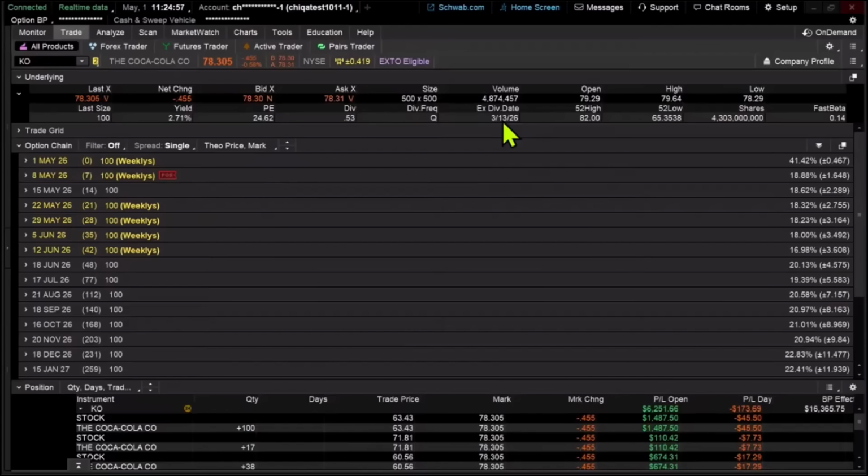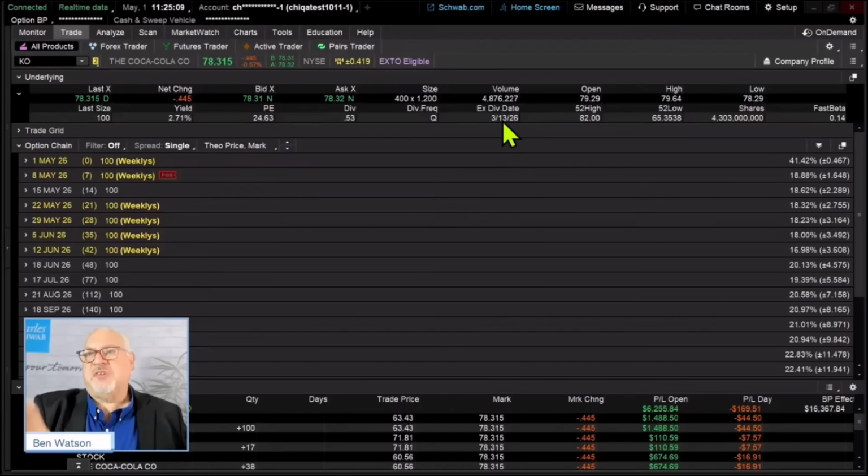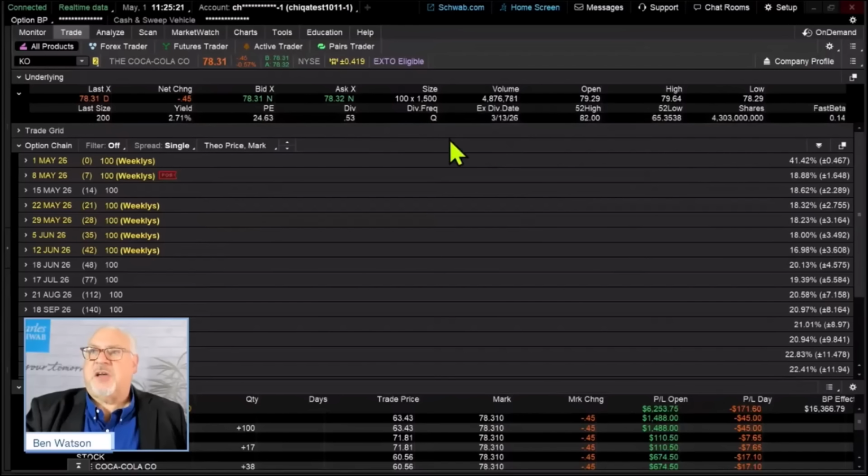I know you mentioned before that some stocks pay on a monthly basis, some stocks pay on a quarterly basis, some stocks pay biannually. So that gives us an idea just right off the bat of kind of that absolute value of those dividends that we're seeing right here on the chart. So Coca-Cola right now paying 2.71%. We can see what that dividend amount is, and we can see the dividend frequency and when it's coming.